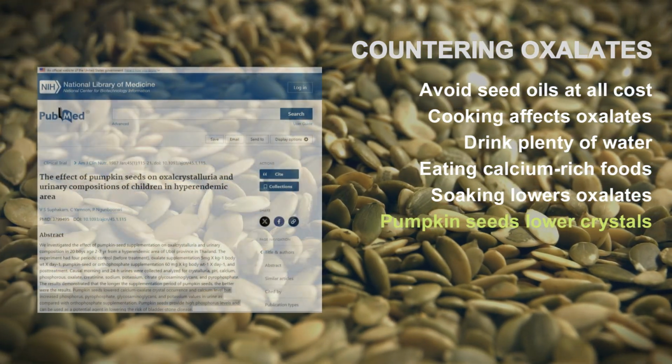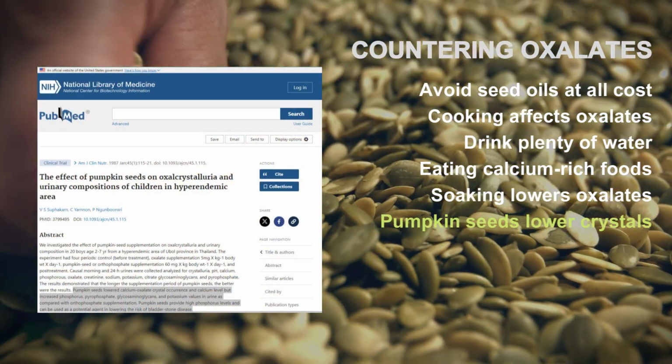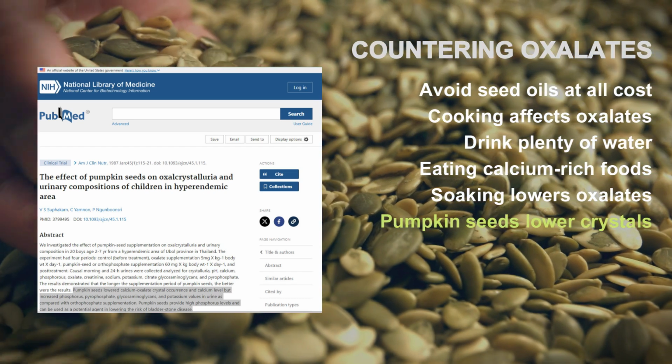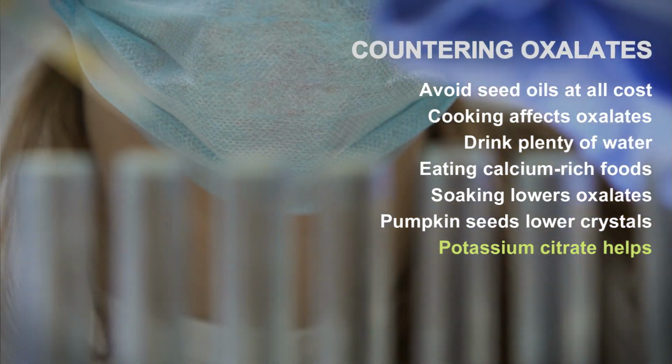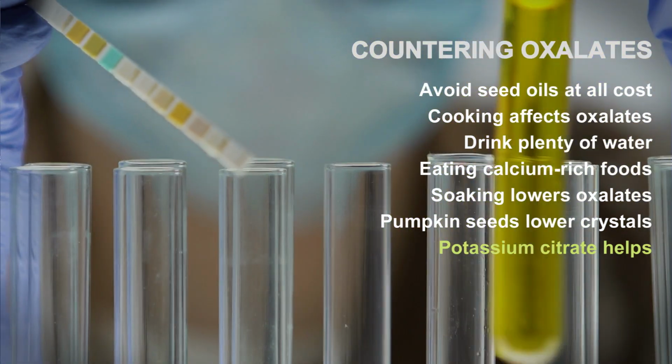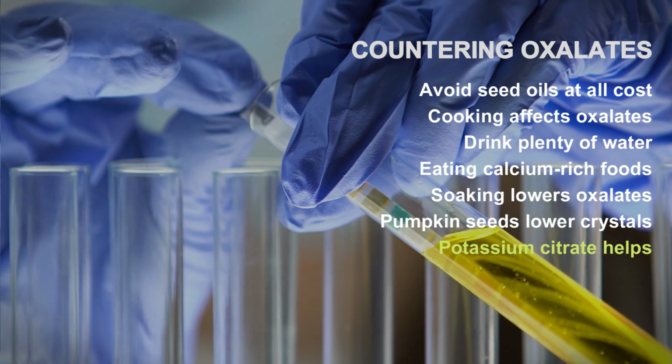Pumpkin seeds lower calcium oxalate crystal occurrence. They also provide high phosphorus levels and lower the risk of bladder stone disease. Potassium citrate increases urine citrate and urine pH. This helps to capture oxalates.